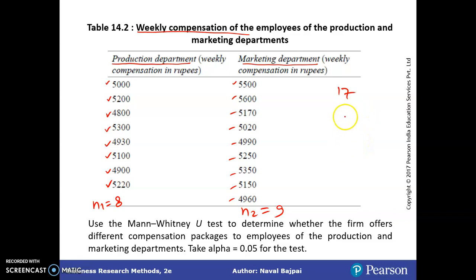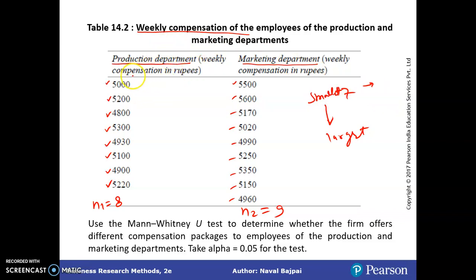We arrange them in increasing order, from the smallest number to the largest, and then we assign ranks to these numbers. After assigning the ranks, we again rearrange the data based on this classification.